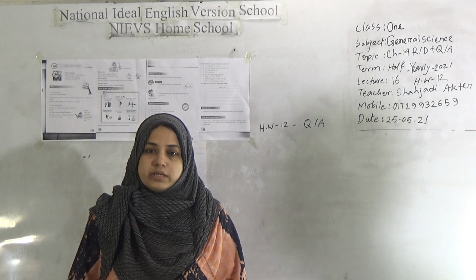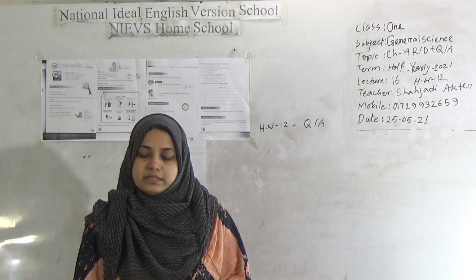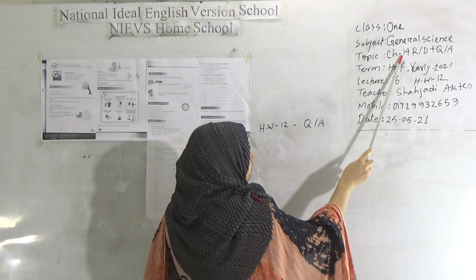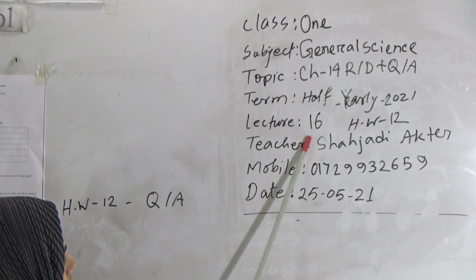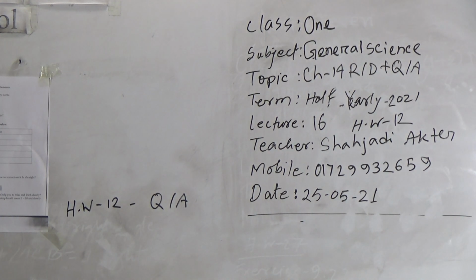Today I am going to take a general science class for class 1 students. My dear students, our today's topic is chapter 14, reading and question answer. Our today's lecture number 16 and HW number 12. My dear students, let's start our class. This is chapter 14. The chapter name is The Need for Air.